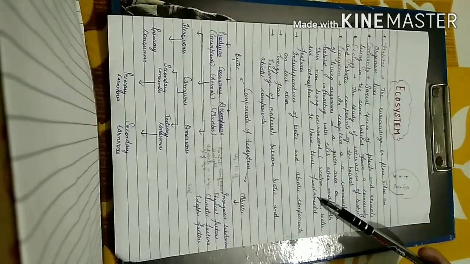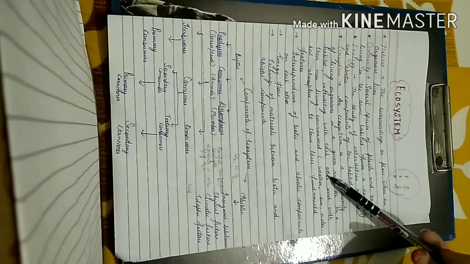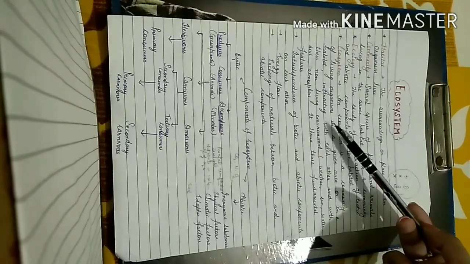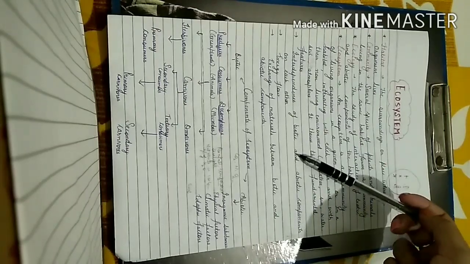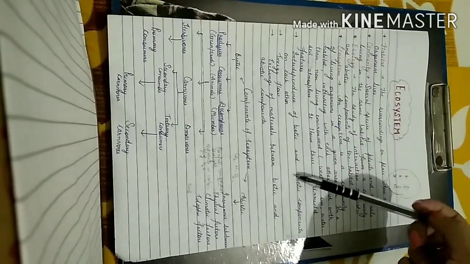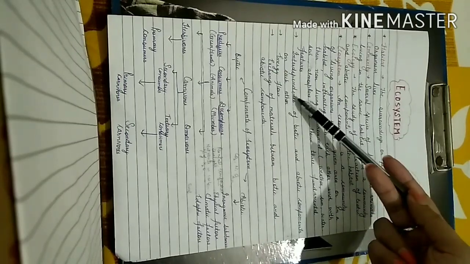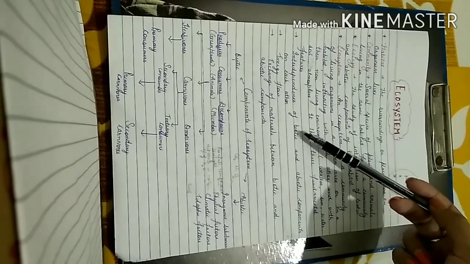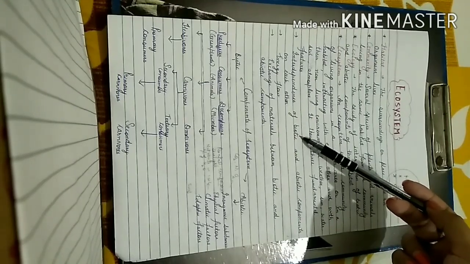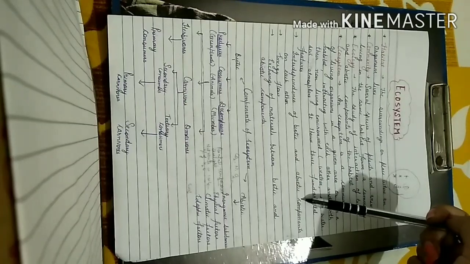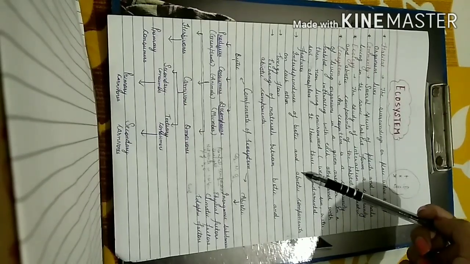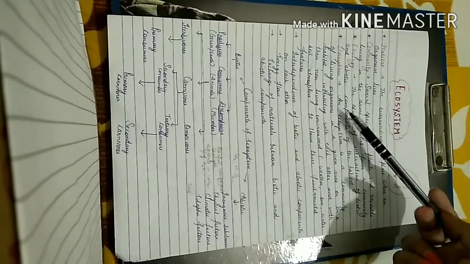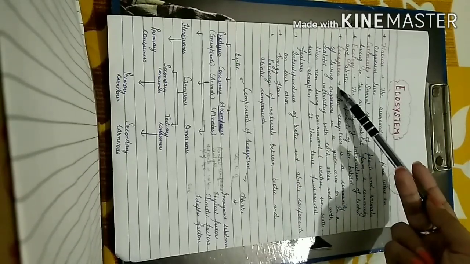And it shows three fundamental features. What are the three fundamental features? It is very important. The first fundamental feature of the ecosystem is interdependence of biotic and abiotic components on each other. How the biotic, the living matter, such as the plants or the animals, are dependent on the abiotic components such as soil and water. How they are interdependent on one another, right? It is one of the fundamental features of ecosystem.